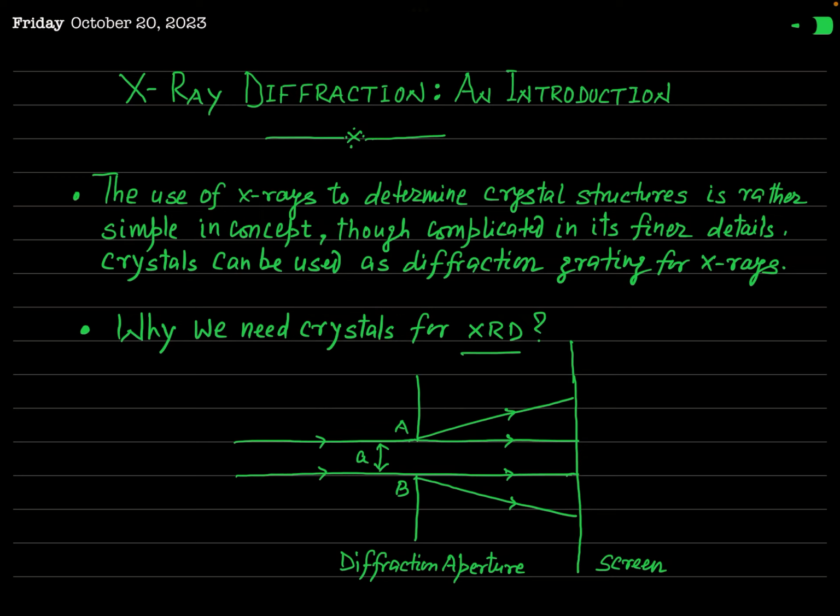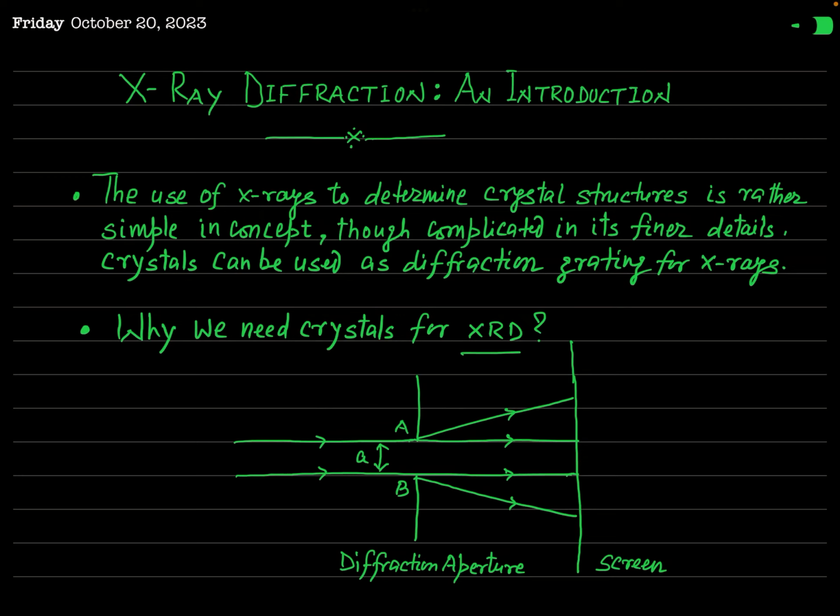But how can we diffract this X-ray? As you have studied the diffraction of visible light in your course on optics, in laboratory we use different gratings for the diffraction of visible light. But is it possible that X-rays can be diffracted by the use of grating?